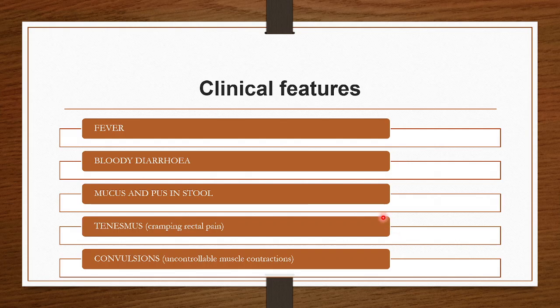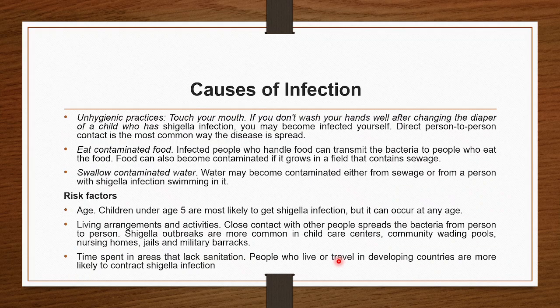Now the clinical features after this action of the bacteria inside the intestinal lumen will appear. So these are fever, bloody diarrhea, mucus and pus in the stool, tenesmus, that is the cramping rectal pain, then convulsions, that is uncontrollable muscular contraction.